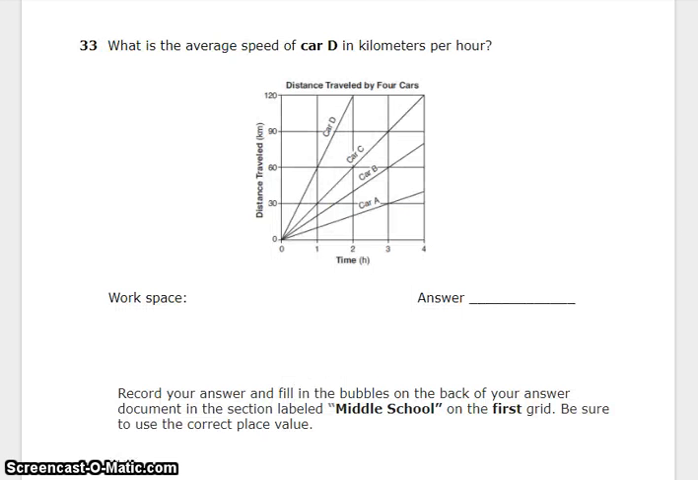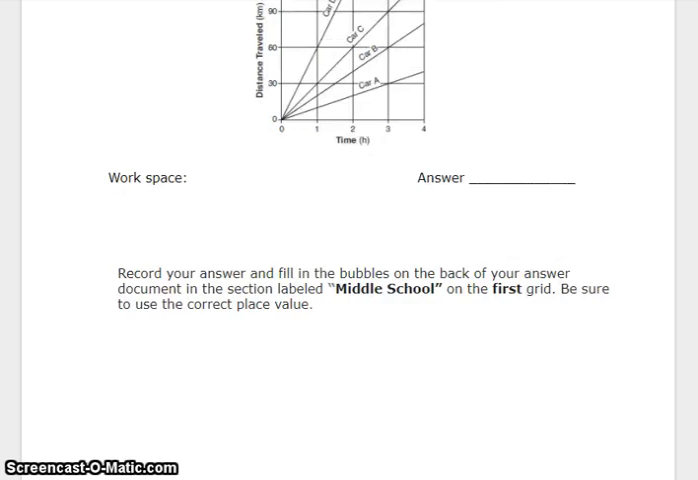33. What is the average speed of car D in kilometers per hour? Car D. Distance traveled. Time. Bubble it on the bubble grid.